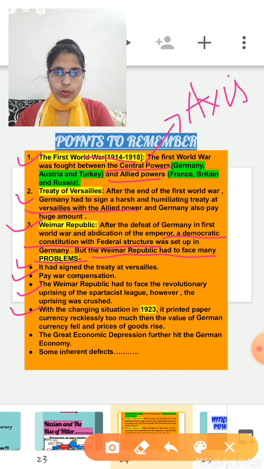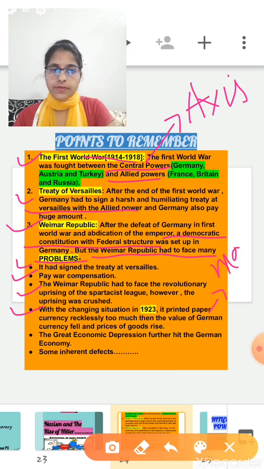With the changing situation in 1923, it printed paper currency recklessly, much more than the value of German currency, the mark fell down and the prices of goods rose.